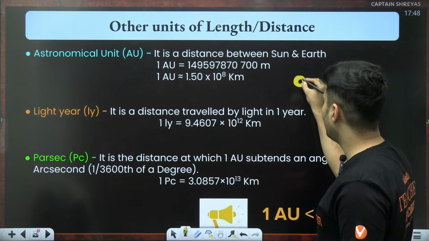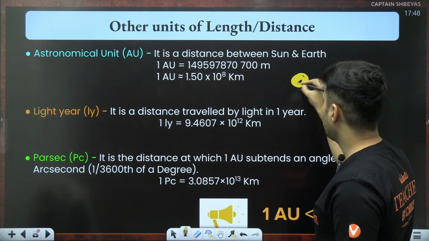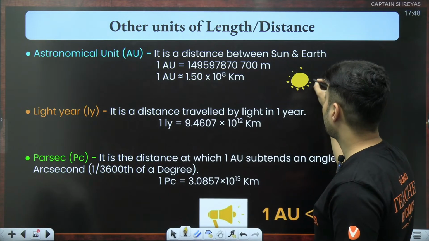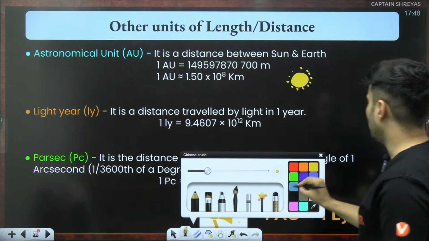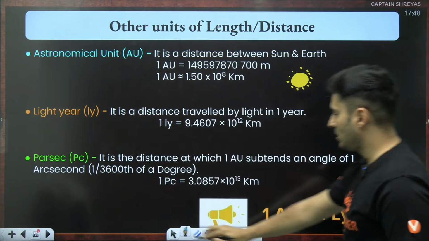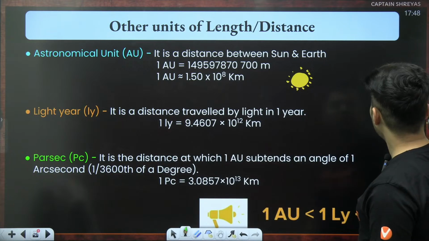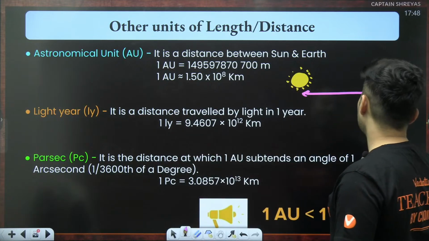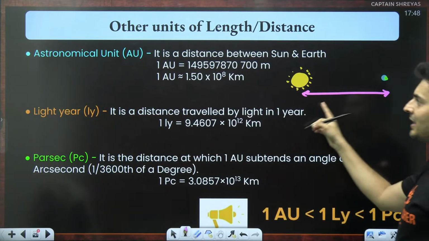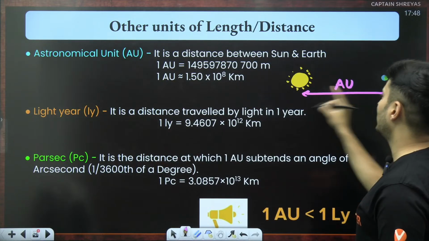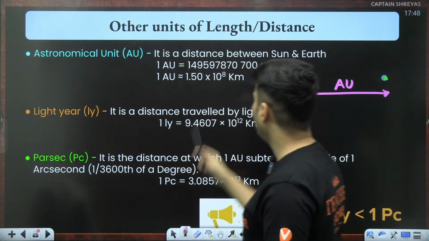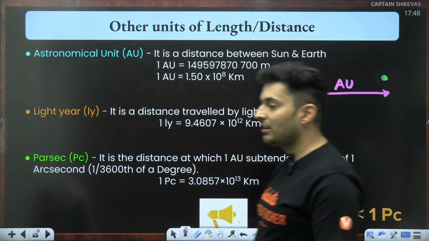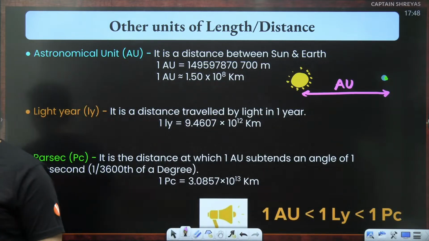So let's say this is the sun. Okay, bright sun. This distance to the earth. This is your teeny mini earth. Let me show some green part, some vegetation over here. So this distance from the earth to the sun is basically an astronomical unit. One astronomical unit is close to 1.5 into 10 to the power 8 kilometers.